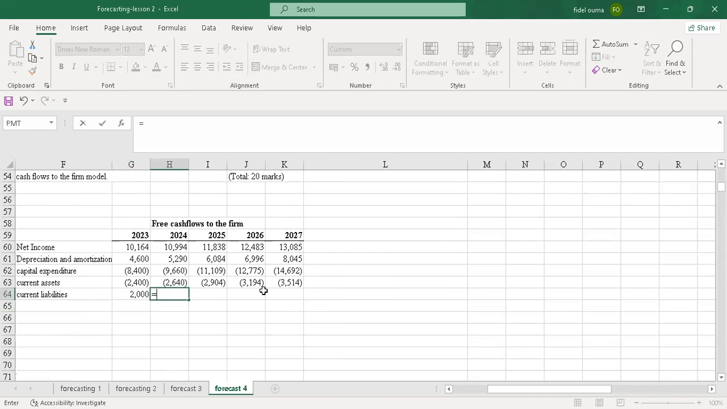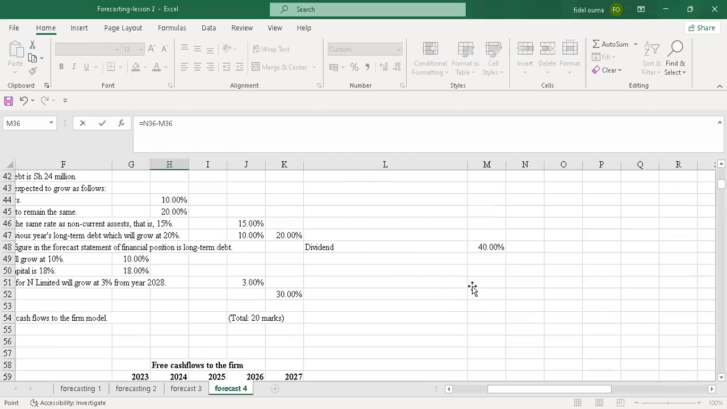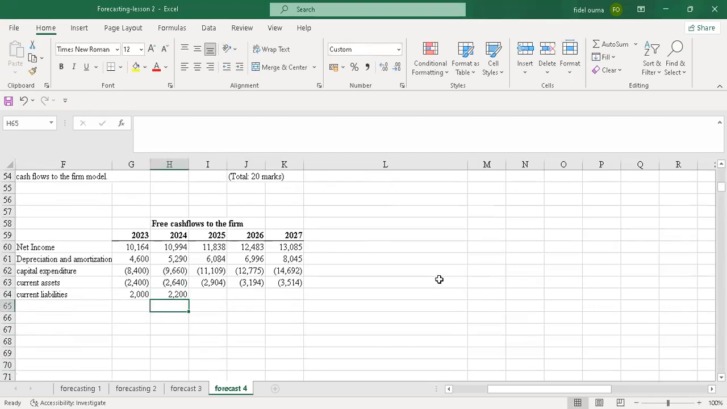So I'll do the same for the second year. Then I can drag. So I'll have this minus this. Yeah, so I'll have that minus that. Then I just enter. Now I can drag. This is positive, because it's a cash inflow. Just a minute. Okay.